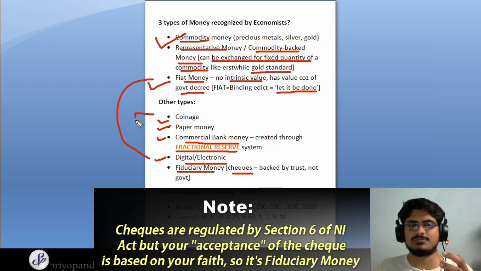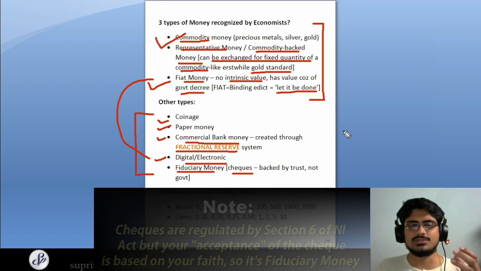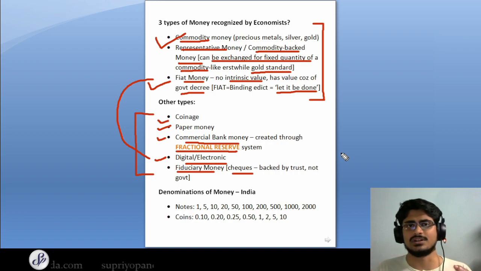But these types of money are not the traditional types per se. These three are the traditional types. So they are even more important. Now we come to the denominations of money. So basically India, as you know, uses banknotes, and we also use coins. So how many denominations of banknotes does India use?